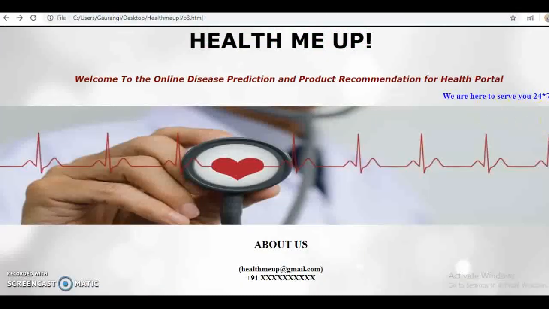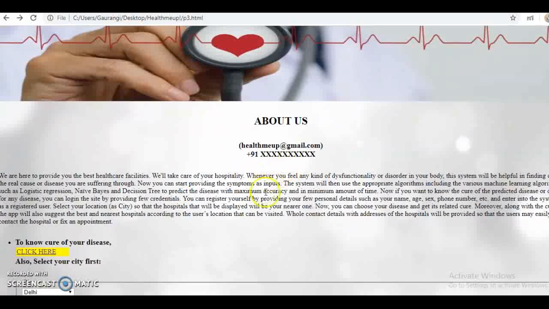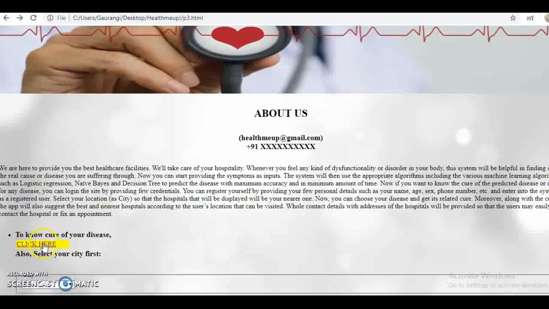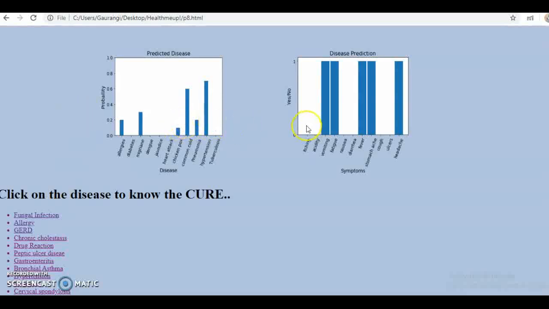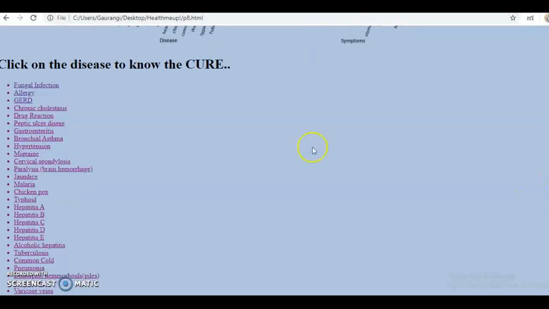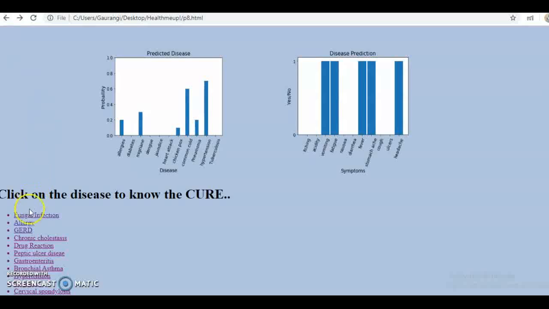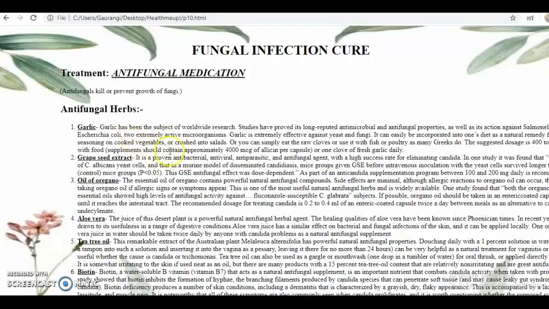This is the home page of Health Me Up. Few contact details and about Health Me Up. Select your city. Click here to know the cure. So here you can see there are 2 graphs given. These are basically for disease prediction only. And then below this, a list for the disease is given. Select any disease that you want for the cure. So the cure consists of both medications and natural.